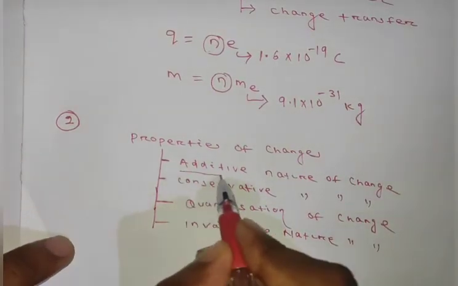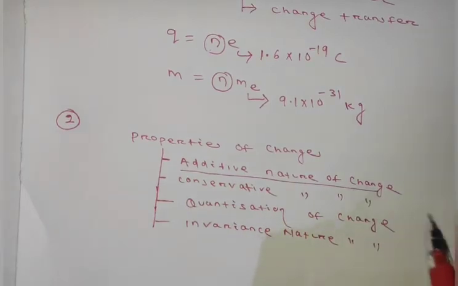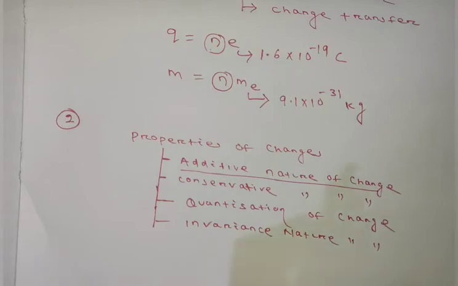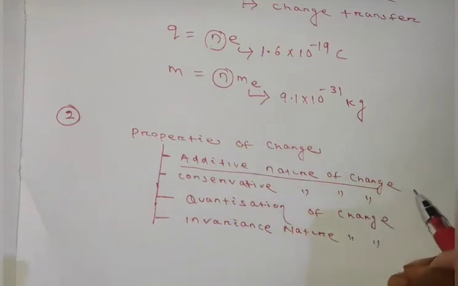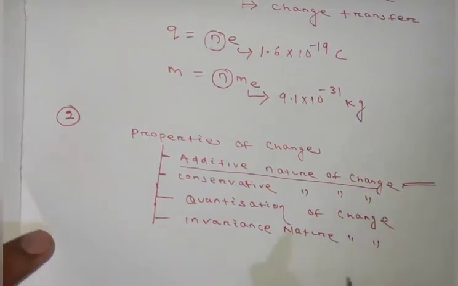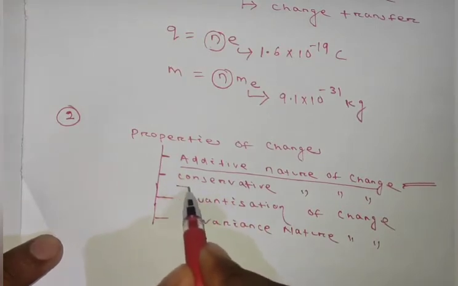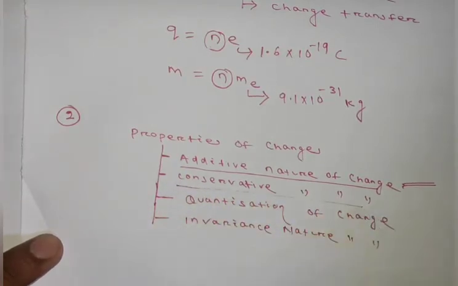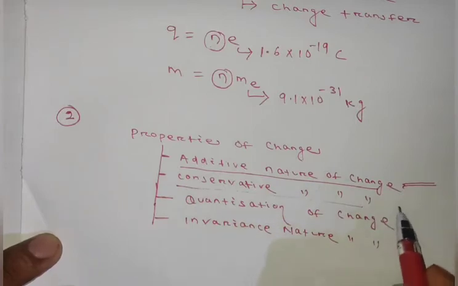In additive nature of charge, what it states is that charges are scalar quantities, so charges are added algebraically. In conservative nature of charge, it states that in an isolated system the total charge remains conserved or constant.